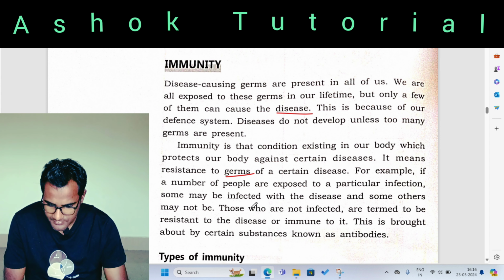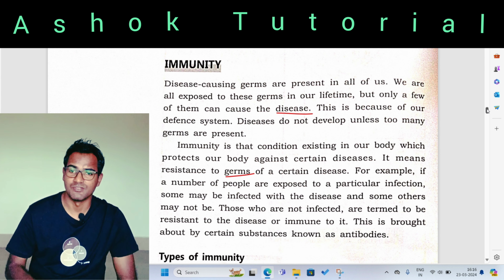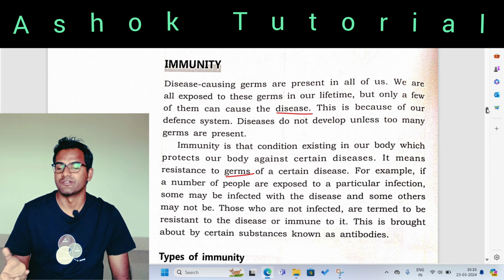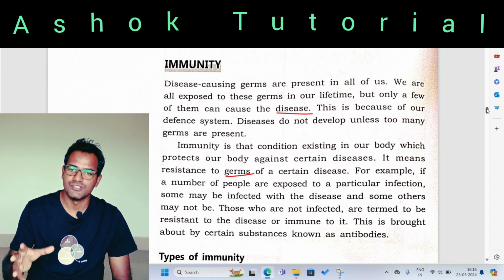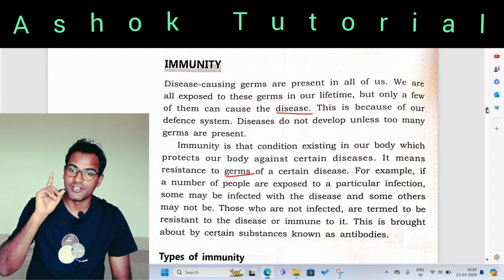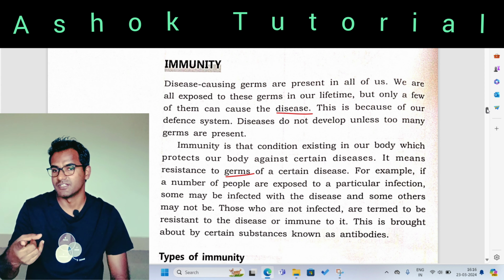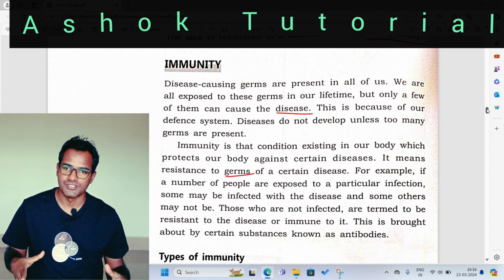Those who are not affected are termed resistant to disease or immune to it. This is brought about by certain substances known as antibodies. As we have already studied, antibodies are the chemicals which are released in response to antigen. Antigen is released into our body by the microorganisms, right? And in response to the antigen of microorganisms, our body produces what? It produces the antibodies, right?